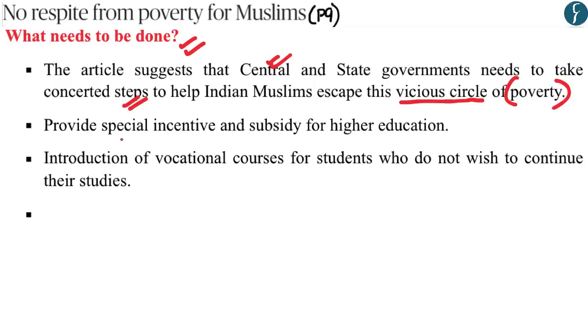And therefore the authors have recommended that the Muslim community should be provided special incentive and subsidy for higher education. And apart from this, vocational courses should also be provided to those adults who had missed out on primary or secondary level education. So now hopefully you understood the various points made by the author in this editorial. And so now with this, let us move on to the next article.